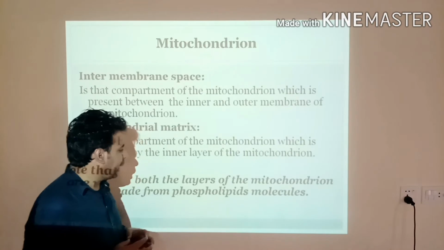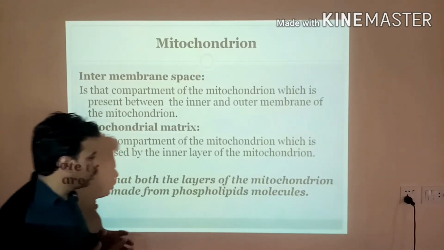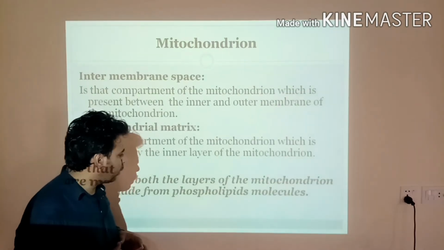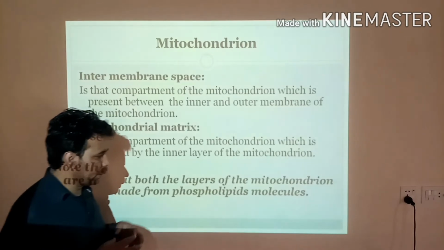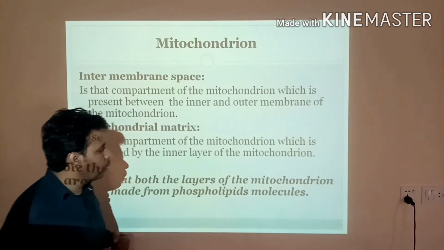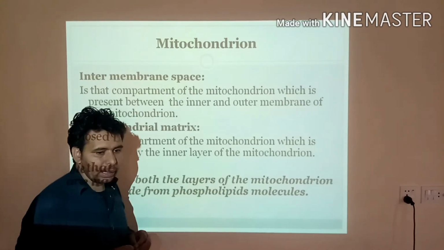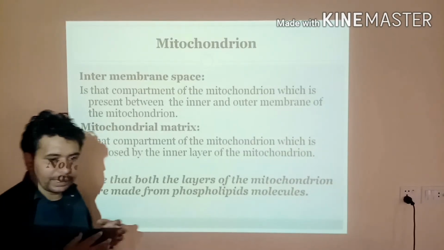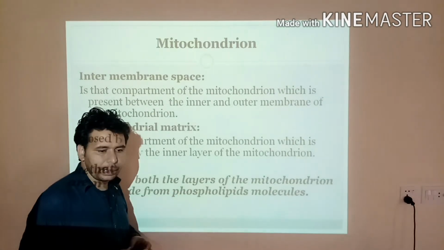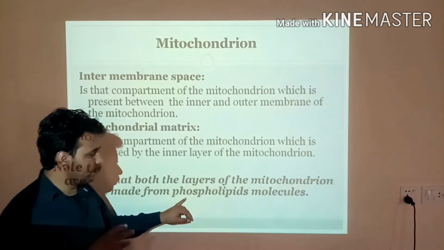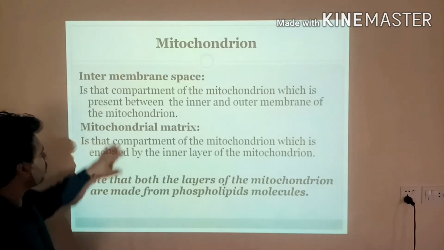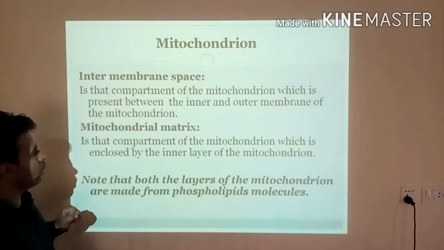And keep in mind, dear students, that the outer membrane and inner membrane of the mitochondrion, both of them are made from phospholipid molecules. And phospholipid molecules, you know, are conjugated molecules made from phosphate and lipids. They have dual qualities: one part of it is hydrophilic and one part of it is hydrophobic. The head part of it actually loves water, so that is hydrophilic. And the tails of phospholipid molecules actually hate water, meaning the tails are made from fatty acid, so they hate water. So you have to write these for your note purposes.